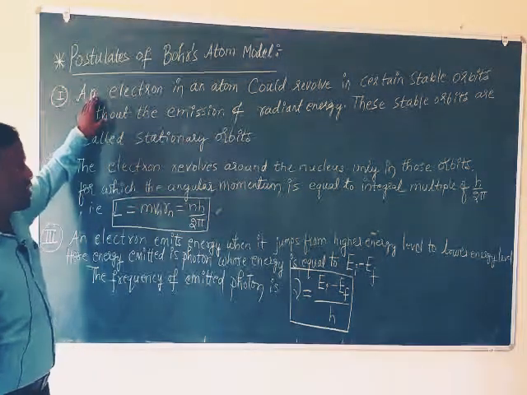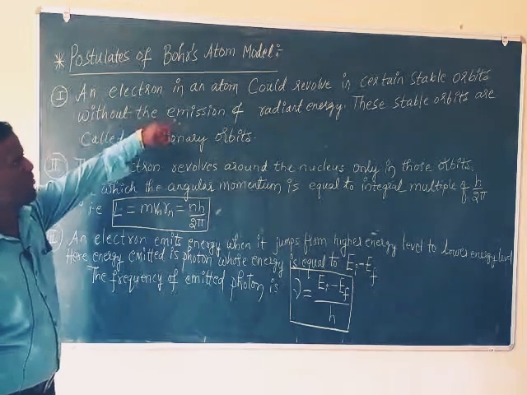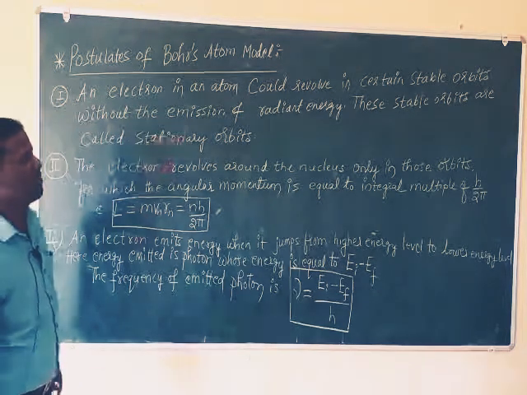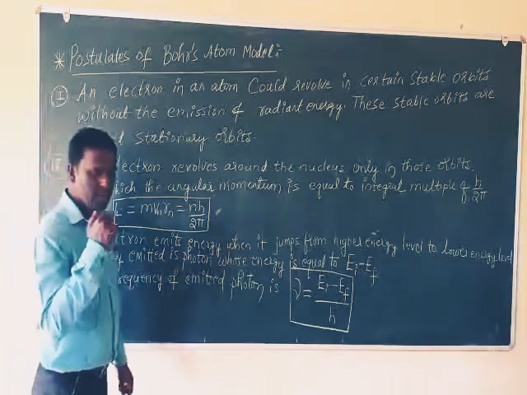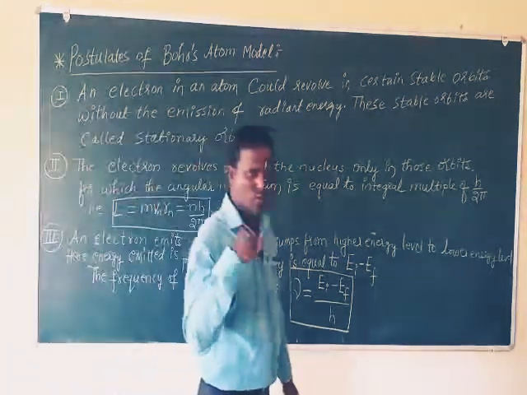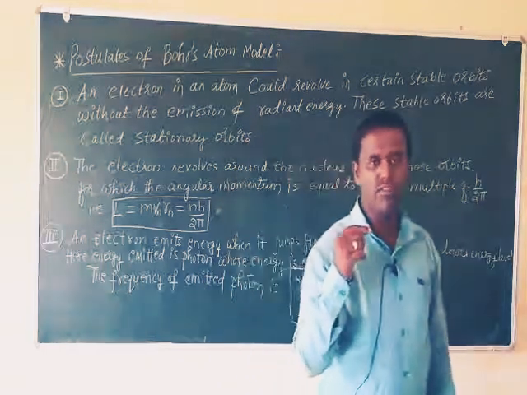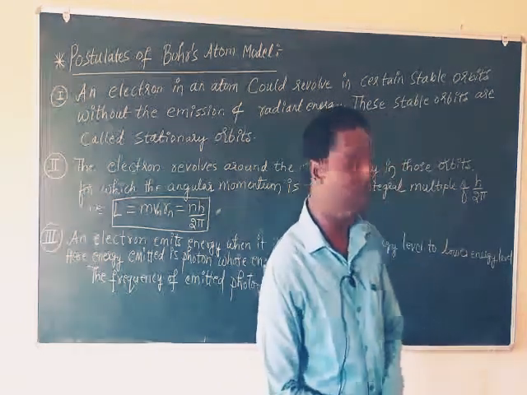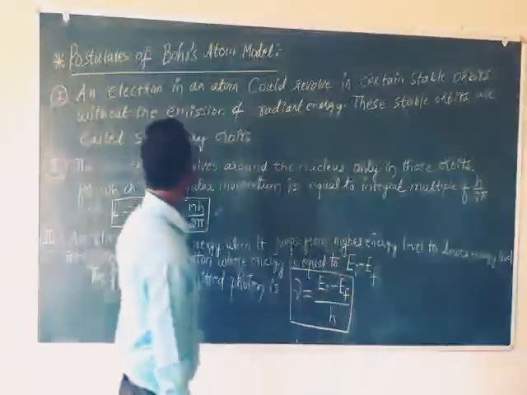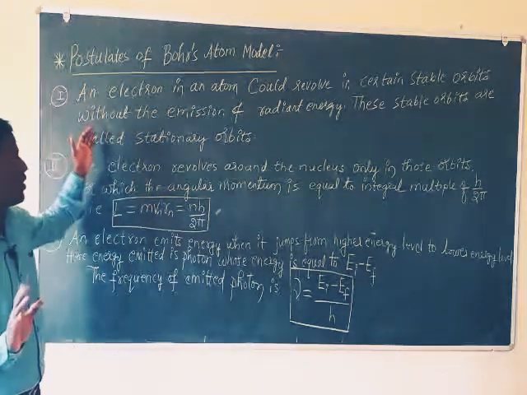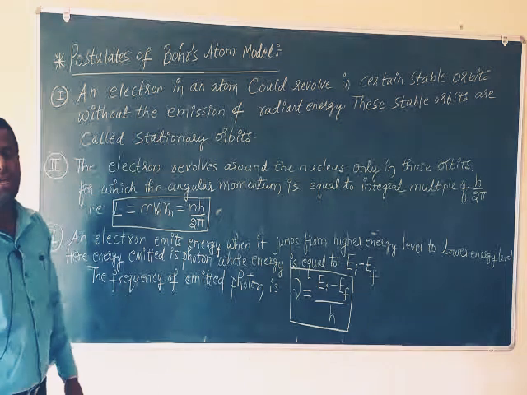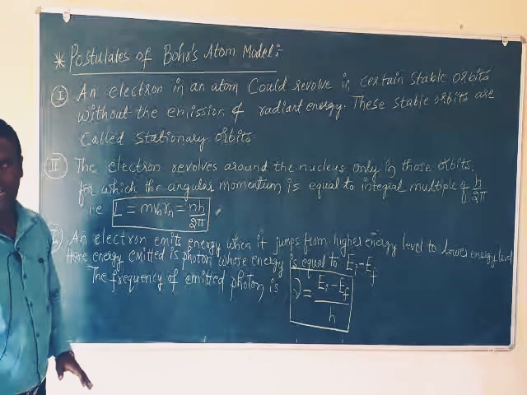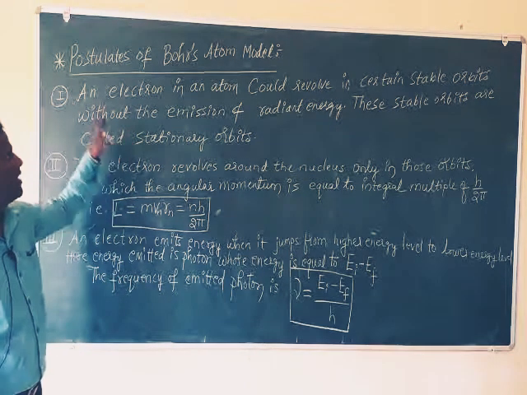See here, an electron in an atom could revolve in certain stable orbits. An electron can move in some of the stable orbits of an atom without the emission of radiant energy, without emitting any electromagnetic radiations. So what is the first point?